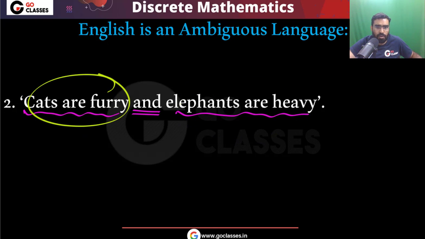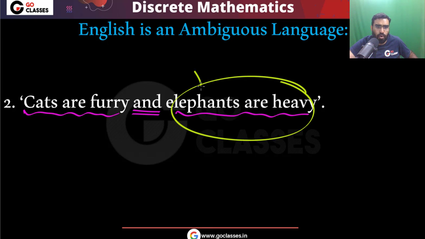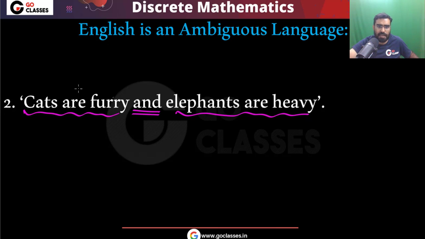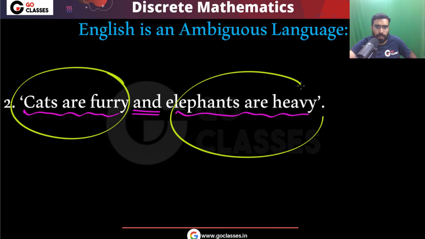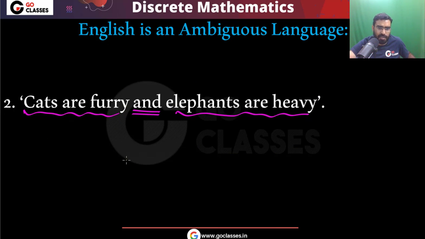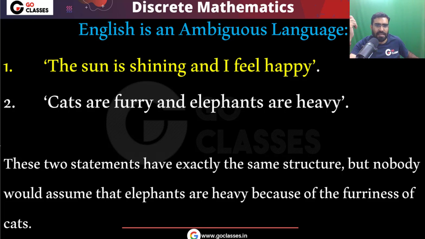You cannot say that elephants are heavy because cats are furry. No. So in this statement, you can notice that these two parts are completely independent. They are not dependent on each other. So again, English is a funny language. Okay, English, or you can take any natural language. Any natural language is ambiguous.